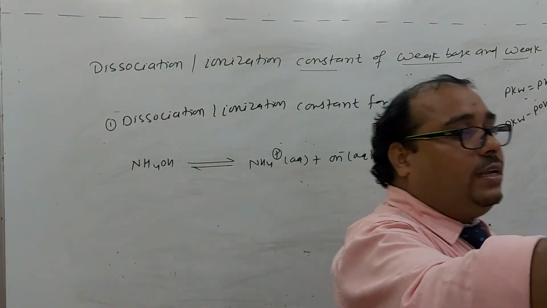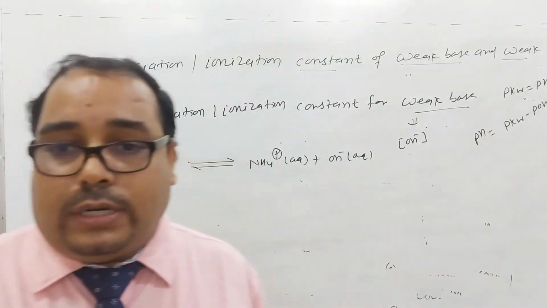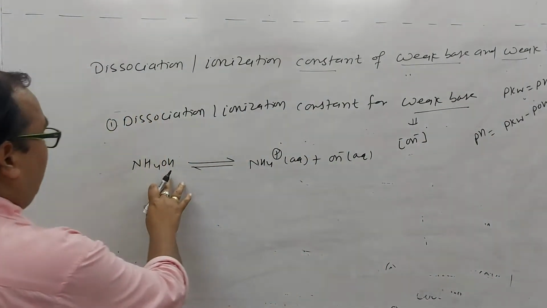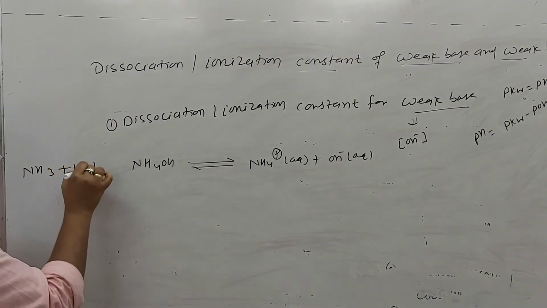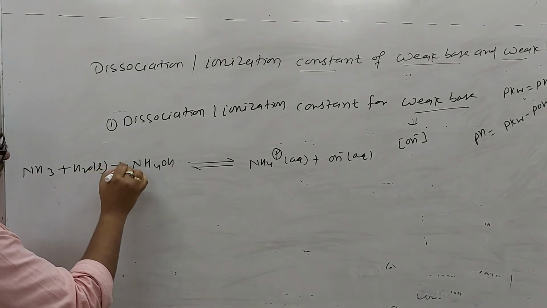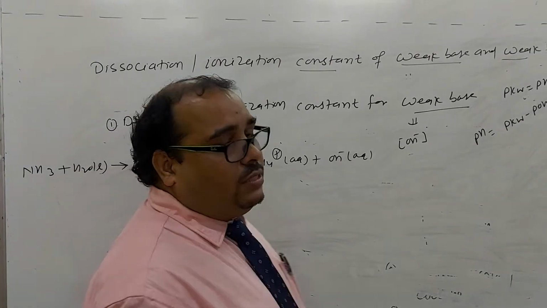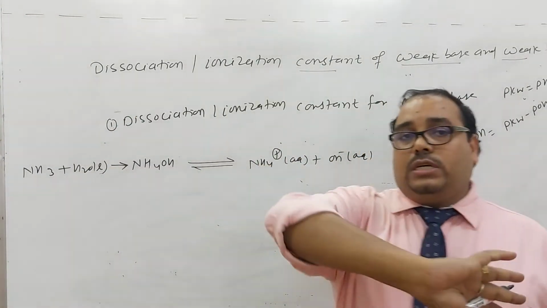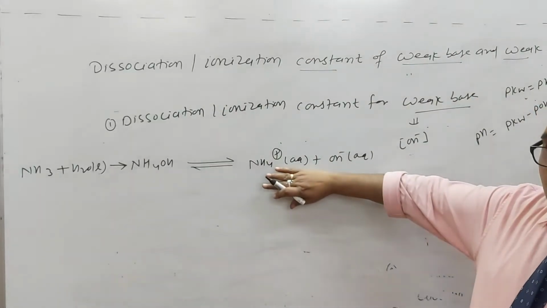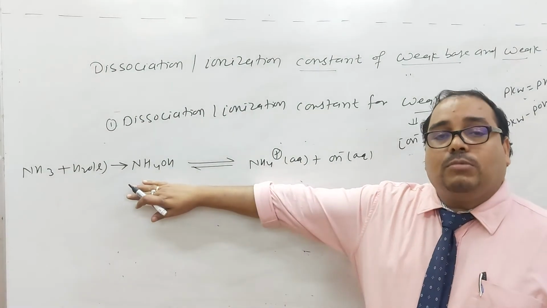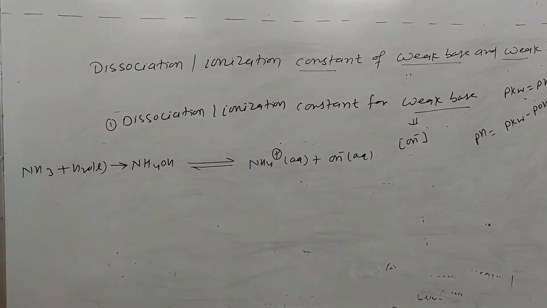Kaushik, can you tell me how it formed? What I said was that ammonia is dissolved in water and it formed ammonium hydroxide. That means here is the ammonia and here is the liquid water, so obviously it formed ammonium hydroxide. So how will it dissociate? Obviously this is a weak base, so it will not dissociate 100%. So there is an equilibrium set up between the ionized ions and the unionized molecule. Now we will apply the law of equilibrium here, the equilibrium concept.